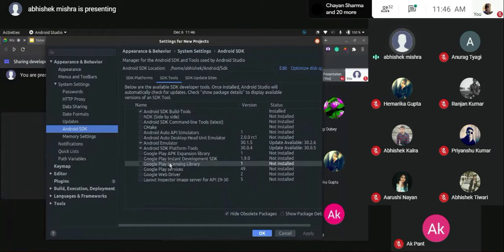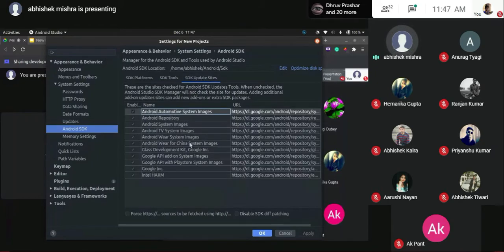And these are the licenses and all. Since you're not publishing your application to the Play Store right now, you don't need these. And these are the sites that it uses. Now I'll tell you how these updates work. For example, you have created a software by the name of ABC, and someone is using it. To check for updates, you have to tell the software where to check the update from: a link or a repository.